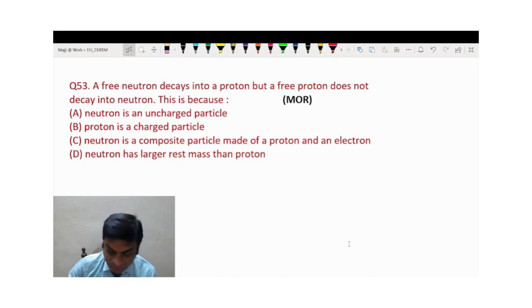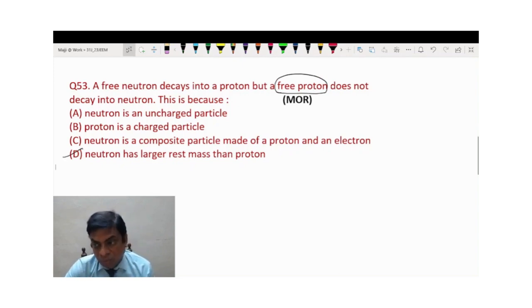The next question: a free neutron decays into a proton, but a free proton does not decay into a neutron. This is because, as you know, the neutron is slightly heavier than the proton. If a free neutron decays into a proton, that is quite natural because a heavier mass can split up into lighter masses. But what about a proton becoming a neutron? It has to absorb mass, and that is not possible. A free proton means there is nothing there other than the proton. So in order to get converted into a neutron, it will require additional mass, which is not possible. So that is the reason. The neutron has larger rest mass than the proton.